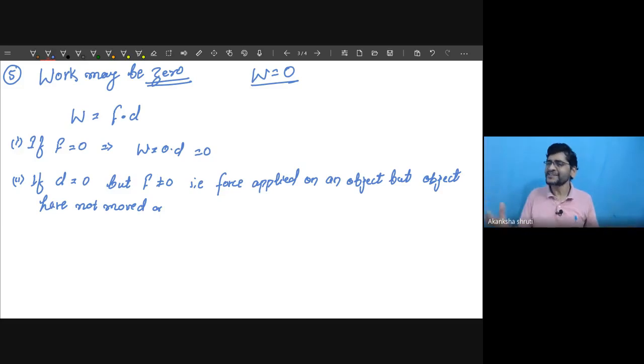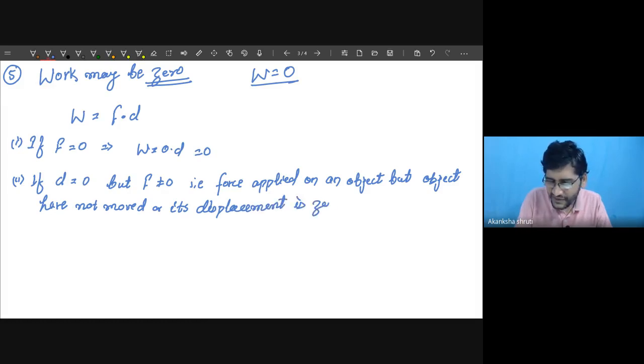Means what? Displacement is zero. So the object has not moved, or its displacement is zero even after moving.